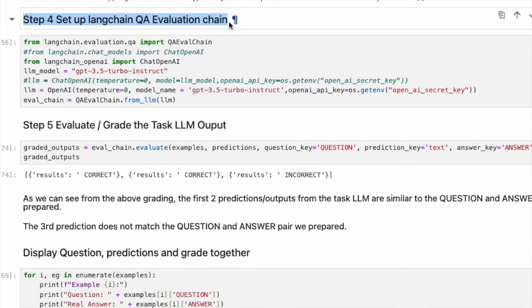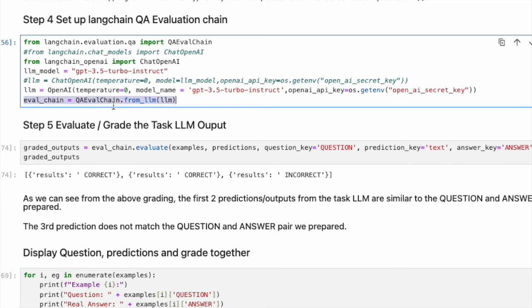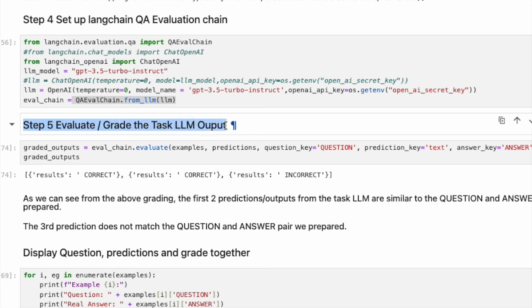Okay. In step 4, we set up the LangChain QA evaluation chain. We use the function QA_eval_chain from LLM to LLM. All right, now for the final step. In step 5, we evaluate and grade the task LLM output. As we can see from the above grading, the first two prediction outputs from the task LLM are similar to the question and answer pair we prepared. The third prediction does not match the question and answer pair we prepared.